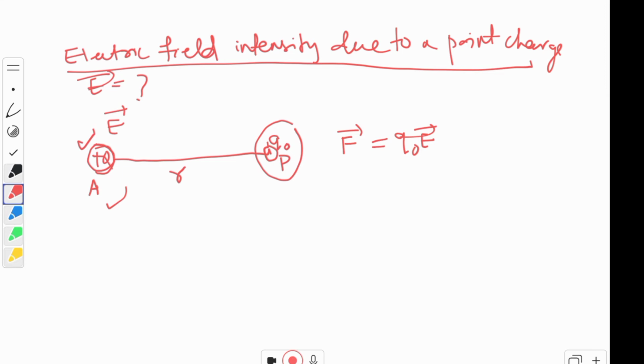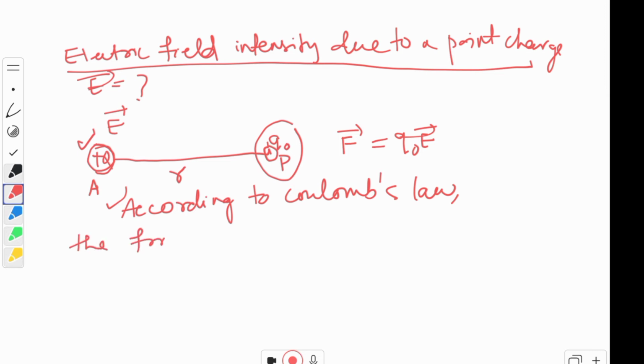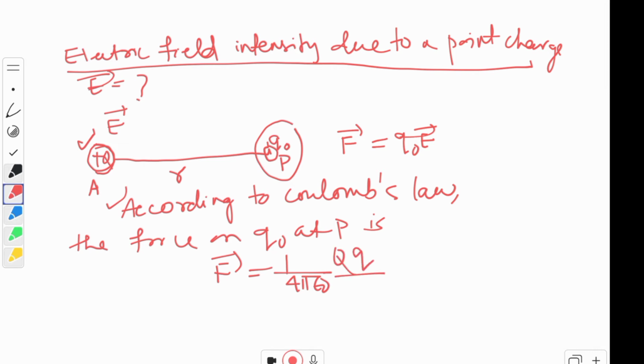So according to Coulomb's law, the force on Q0 at P will be F equals 1 by 4 pi epsilon naught, Q times Q0 by r square.